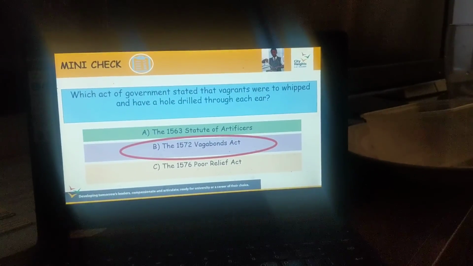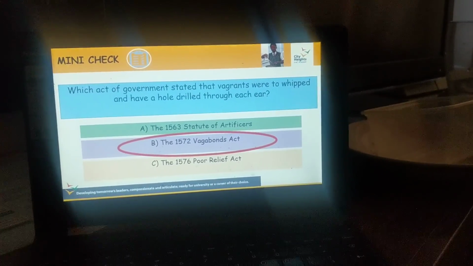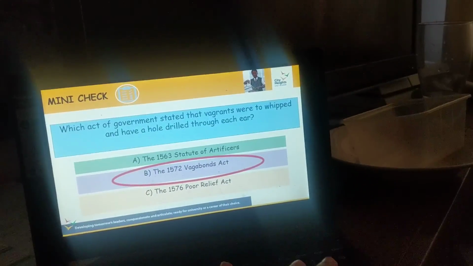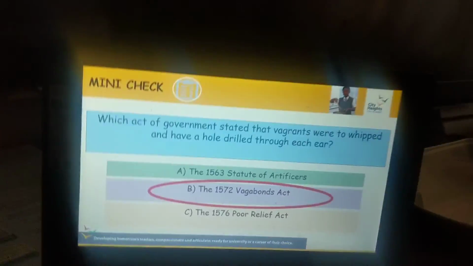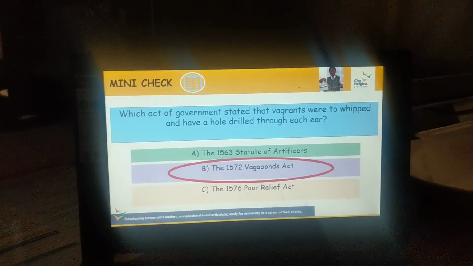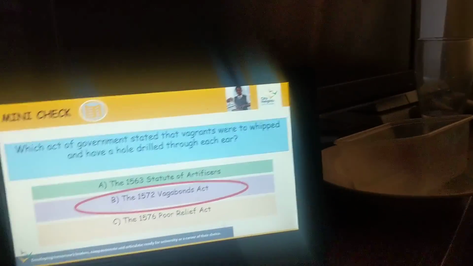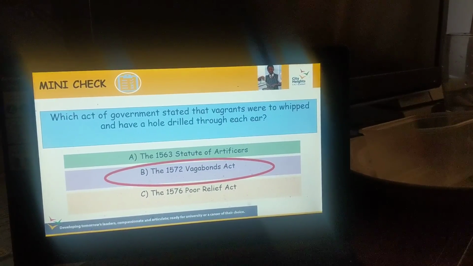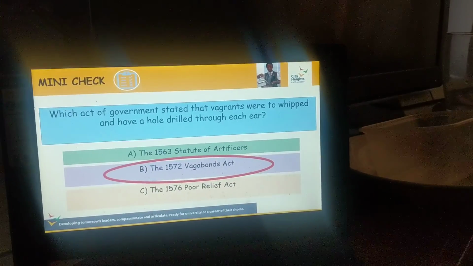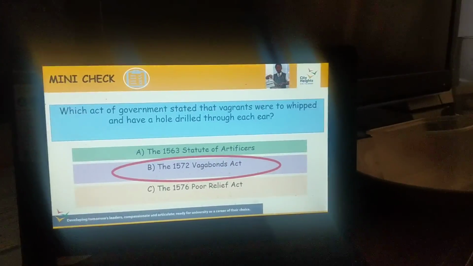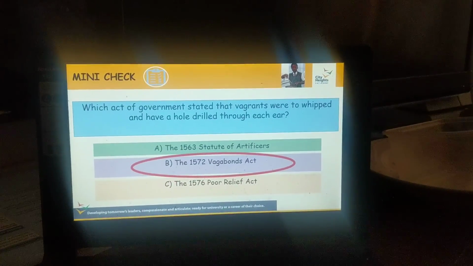Okay, please do go through the lesson slides in more detail. Do read it carefully. Do understand the impact that poverty had on Britain. Do you understand that it did really increase during Elizabeth's reign for many reasons that we've looked at already? And also just really reflect and think about how did the government respond? What laws did they pass in response to the high levels of poverty, and what impact did it make? Did it make a positive one or negative one or both? Do really reflect and look at that.